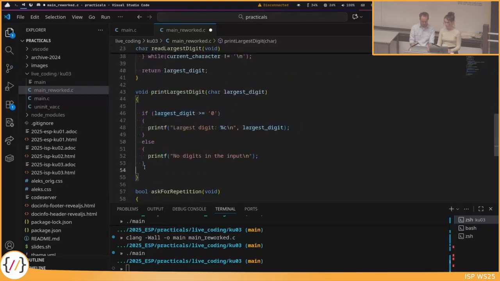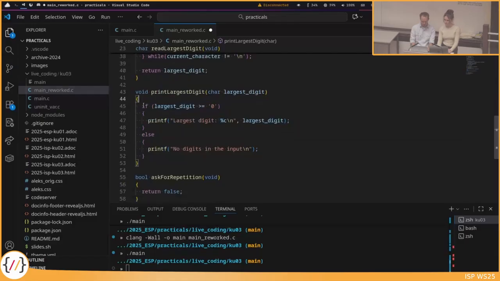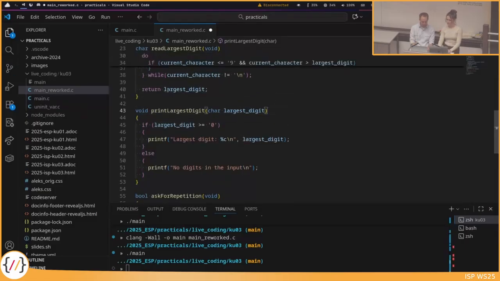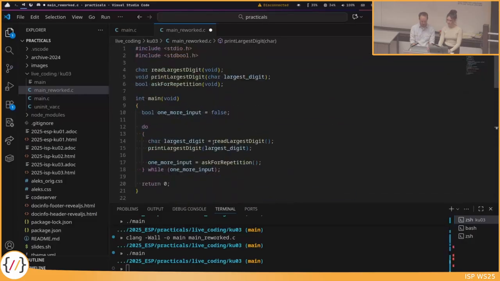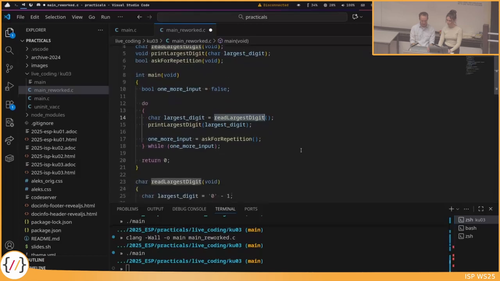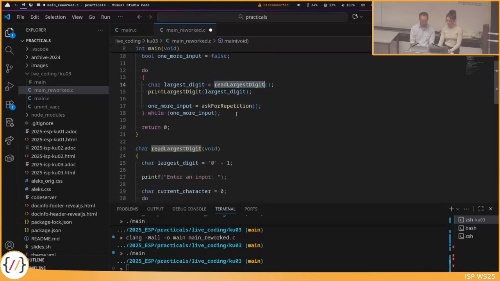Look at the style guide again. So luckily I have the correct variable name here as the parameter already, because now the largest digit, so maybe go a step back. In the main function with the read largest digit, we ask for the largest digit. This is the return value of this function.